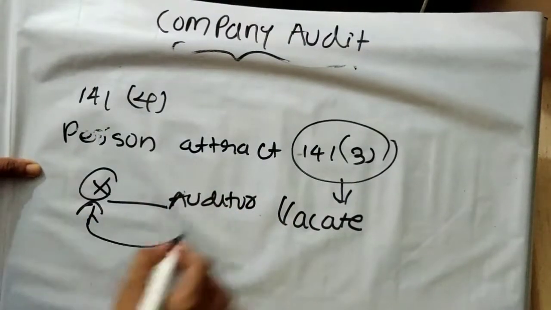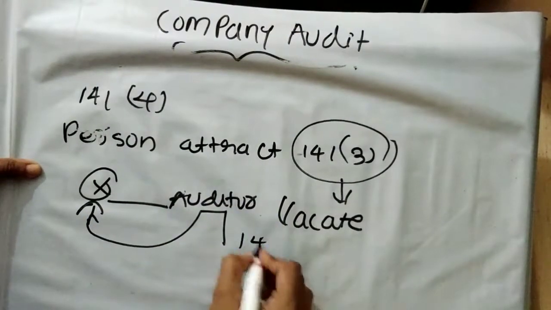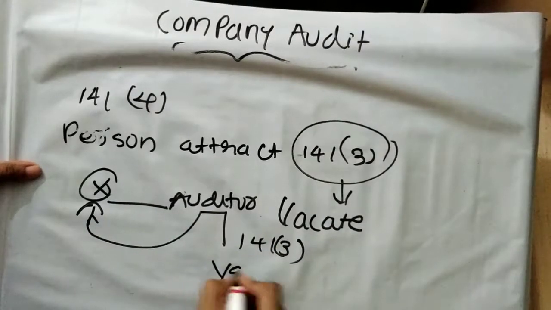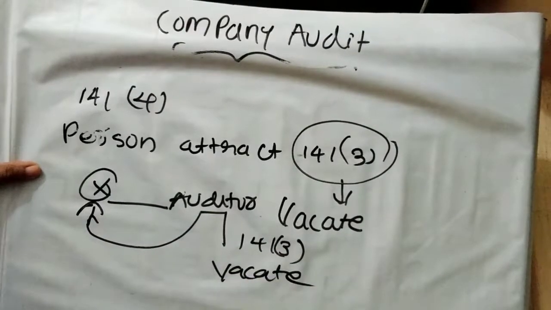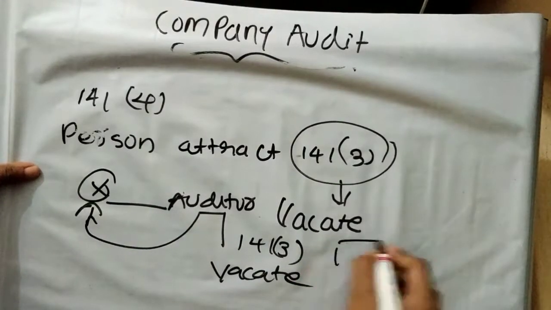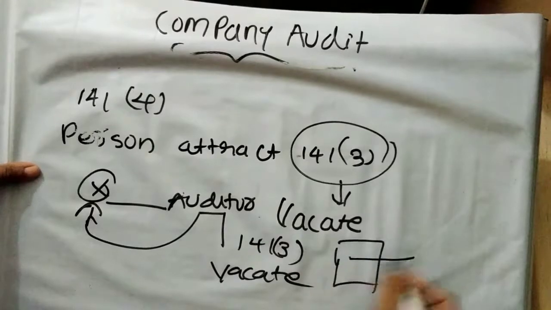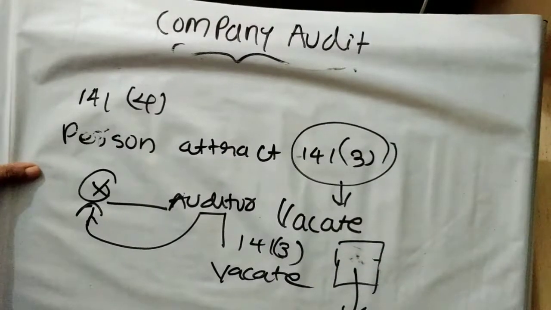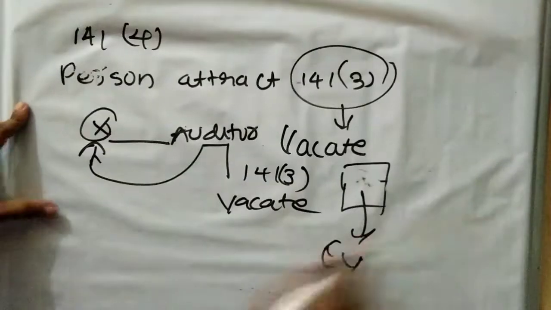After appointment he incurs any disqualification as per section 141 subsection 3, he is required to vacate the office as soon as possible. That is, he should vacate the office, and this was the post which has been held by him. After his vacating, this post becomes vacant, and this vacancy is termed as casual vacancy.